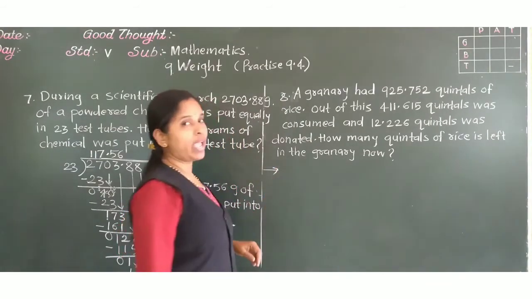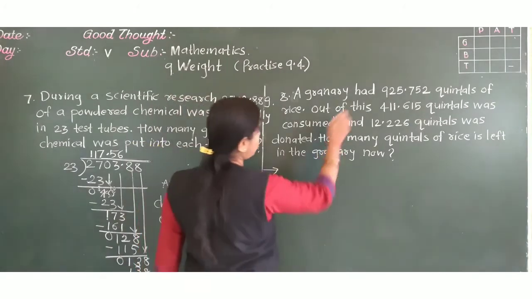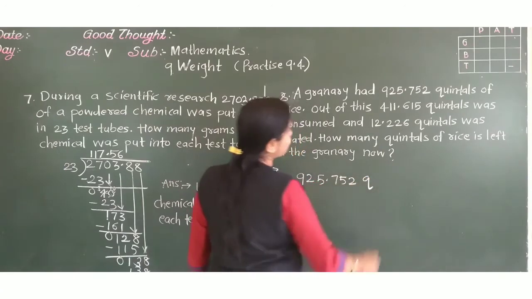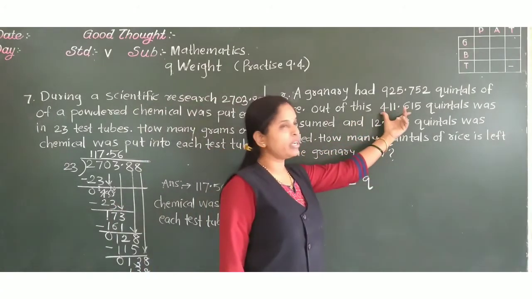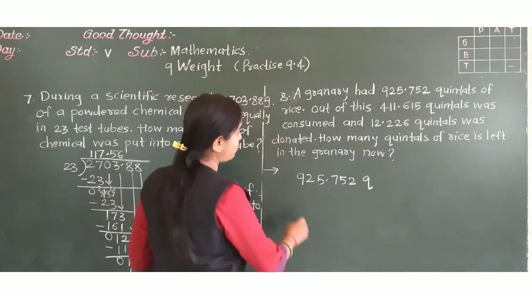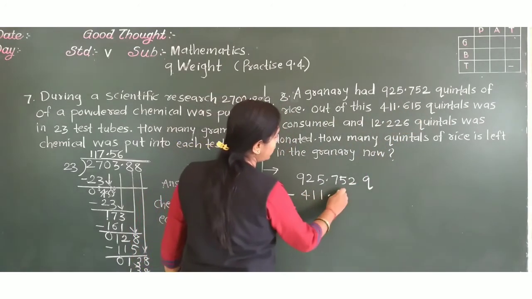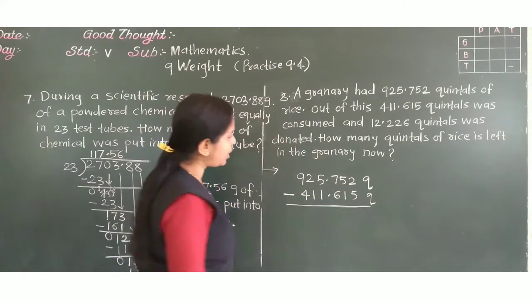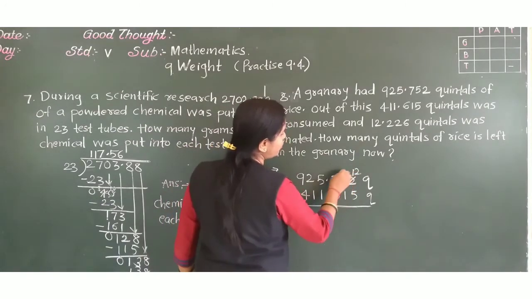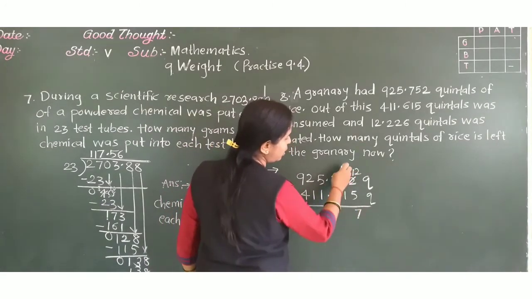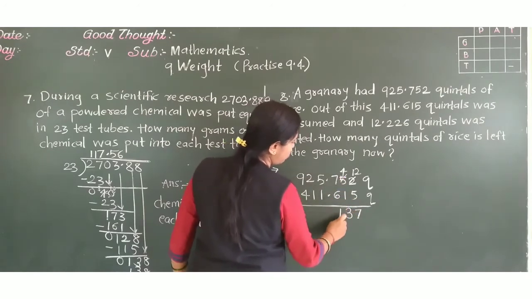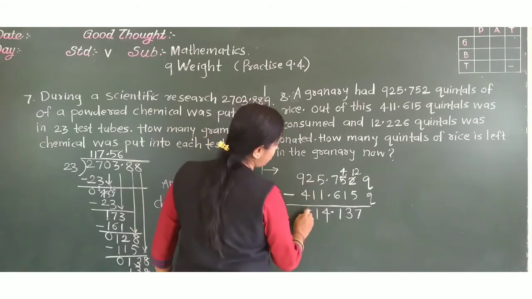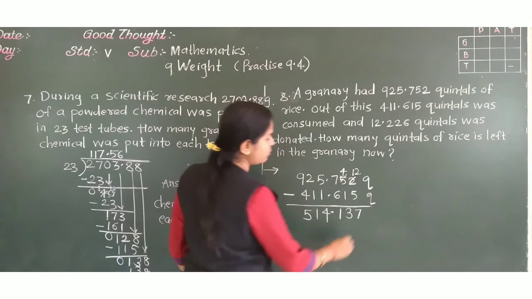Means what we have to do? First of all, this total quantity we have to write. From this much quantity is consumed, used up. So that means we have to subtract 411.615 quintals. Okay. Now do subtraction. Borrow 1 from 5. There 12. 12 minus 5, 7. 4 minus 1, 3. 7 minus 6, 1. Decimal. 5 minus 1, 4. 2 minus 1, 1. 9 minus 4, 5. This many quintals will remain.